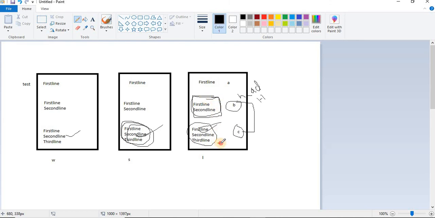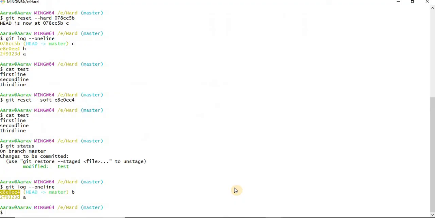When I do soft reset from the same point, I am getting data from this place, means the staging of the third commit, staging of the third day. But head is pointing towards B. Let me move back to the C commit again. Let us repeat the same for